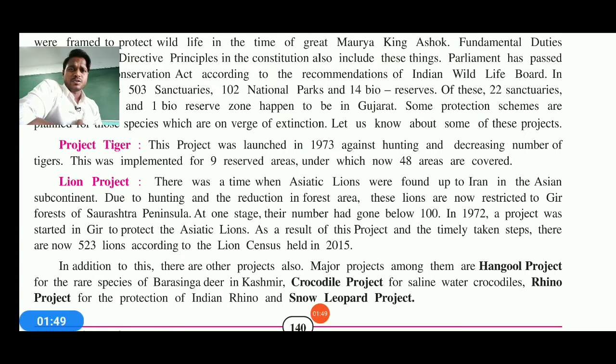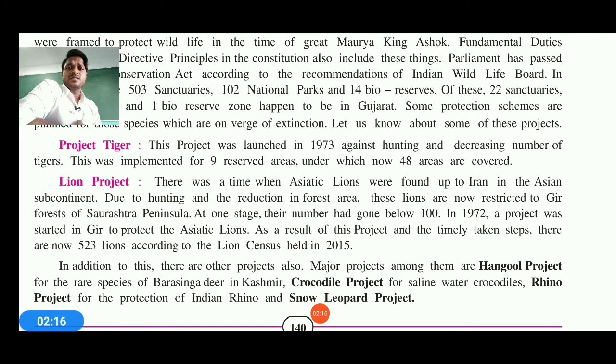Next comes the lion project. There was a time when the Asiatic lion was found up to Iran in the Asian continent. Now, due to hunting and killing, and the reduction in forest areas, these lions are restricted only to the Gir forest, which is in the Saurashtra peninsular zone. At one stage, their number had gone lower than 100 in 1972.